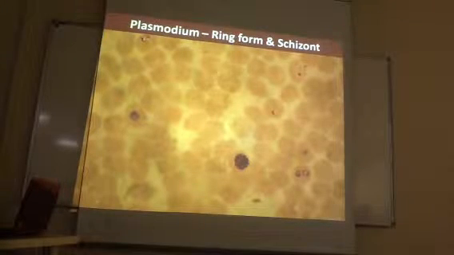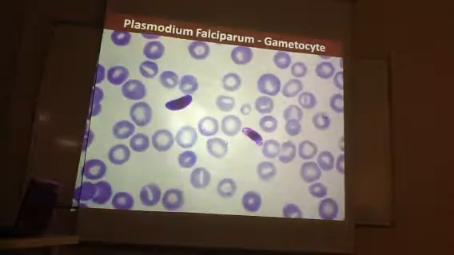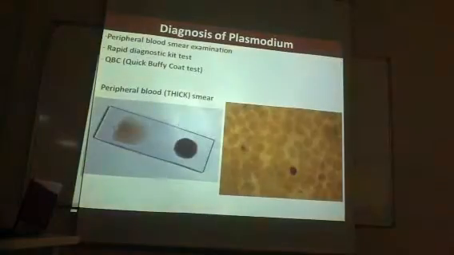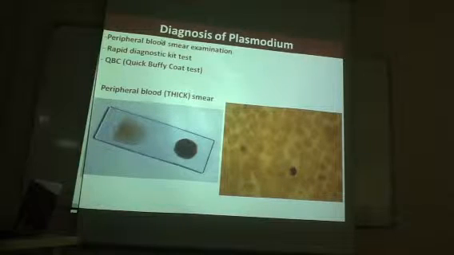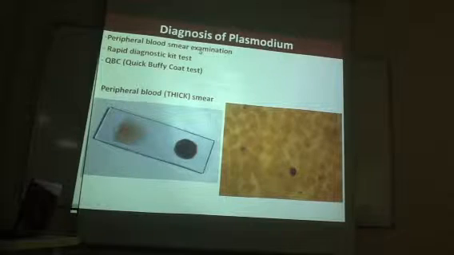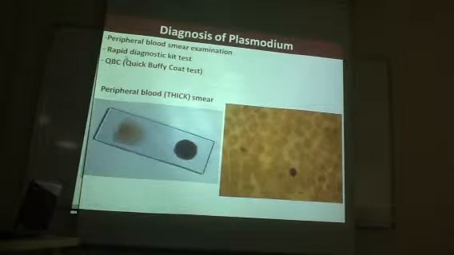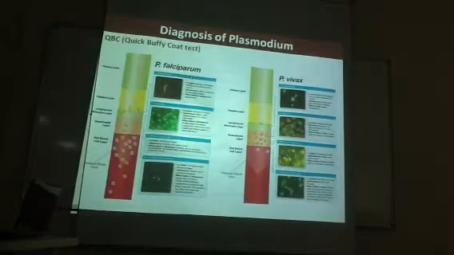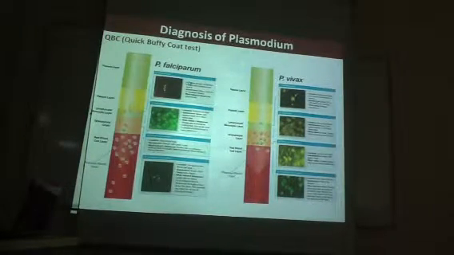Okay, so these are the ring forms, and you are seeing the schizont here, and this is the gametocyte of the falciparum. And these are the three tests by which we can diagnose the presence of Plasmodium in the blood. One is peripheral blood smear examination, and in this examination we can sometimes miss the Plasmodium. These are the two tests which are very good for the confirmation of the Plasmodium, especially to know Vivax or falciparum. This last one, QBC, is very good. Okay, so this helps us to differentiate easily.